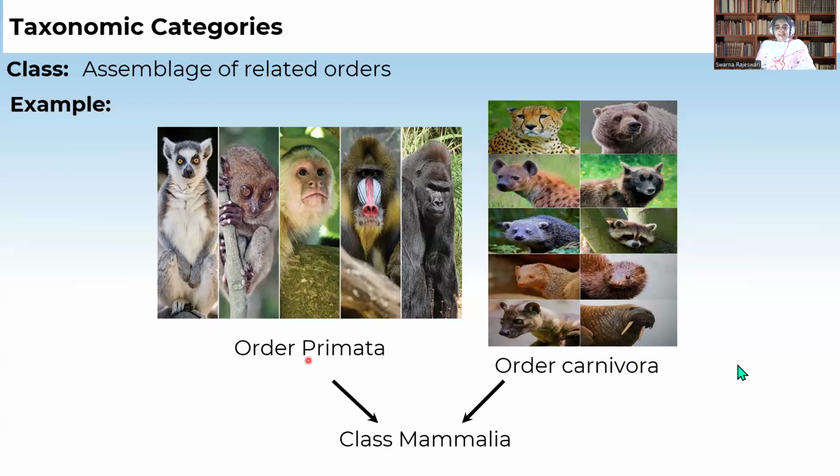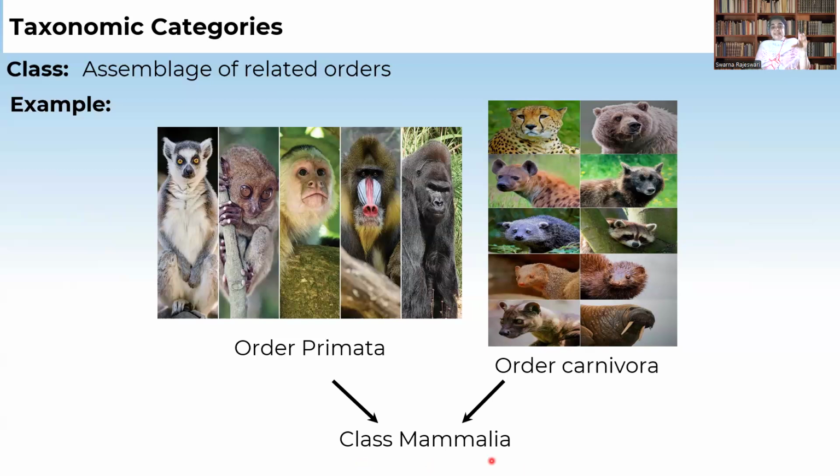And when we see the primates, it includes apes, monkeys, etc. So when we see similar characters of order Primates and order Carnivora, all these belong to the class Mammalia. That means they give birth to the young ones, they are not laying eggs, and they take care of the young ones by giving milk. So they belong to the class Mammalia.